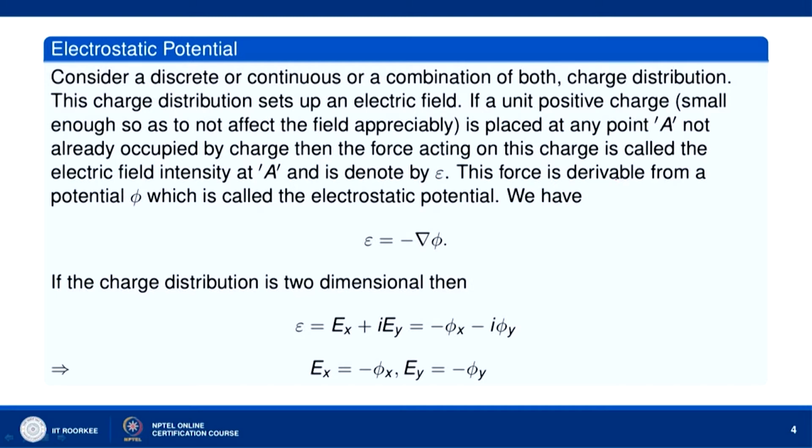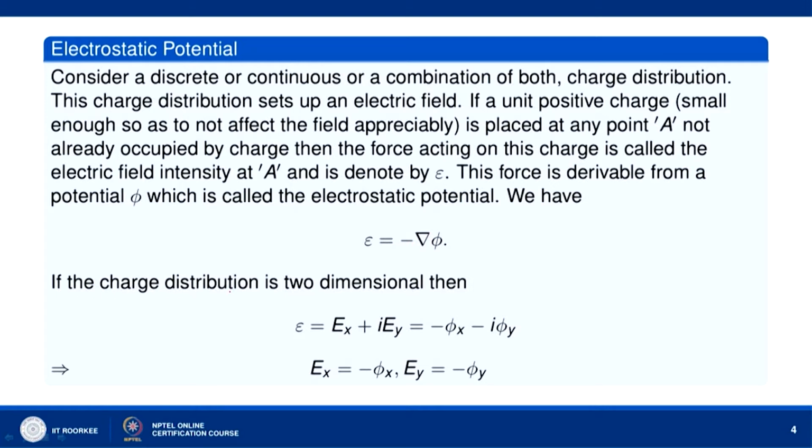This force is derivable from a potential phi which is called the electrostatic potential, and we have big epsilon equal to minus del phi.